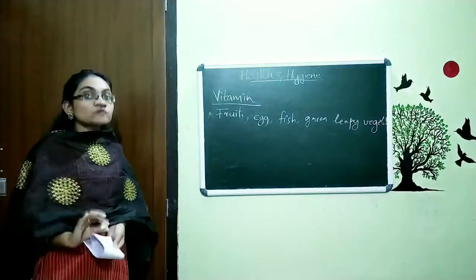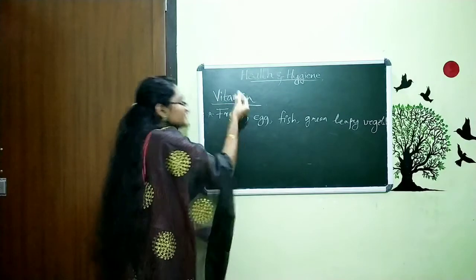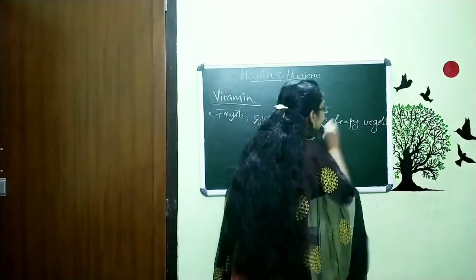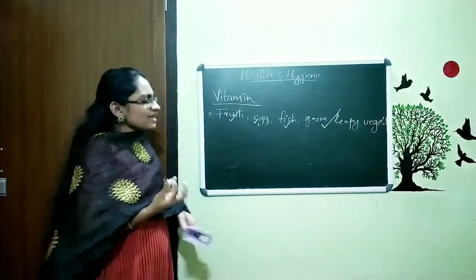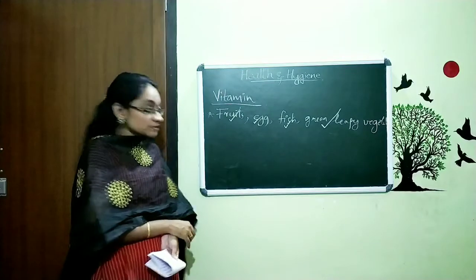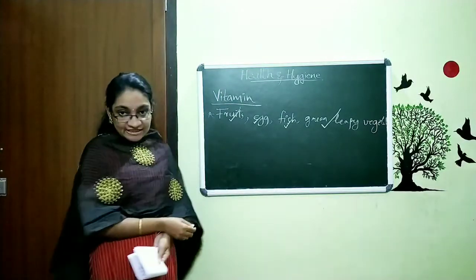These are some of the food items which contain vitamin. Fruits, egg, fish, green leafy vegetables, and etc. There are other foods also. You want to remember these examples which contain vitamin.